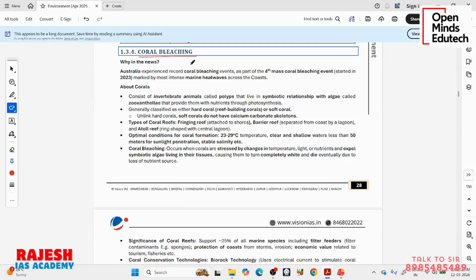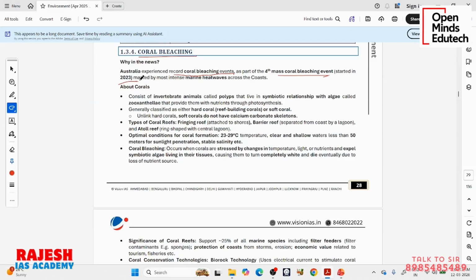Now let us see the news first. Whatever I have told you is already given here. So Australia is experiencing record coral bleaching events as a part of the 4th mass coral bleaching event. So coral bleaching is happening. Now the present event started in 2023. That means for the last 3 years we are seeing a significant increase in this coral bleaching, continuous bleaching of corals, especially around Australia.